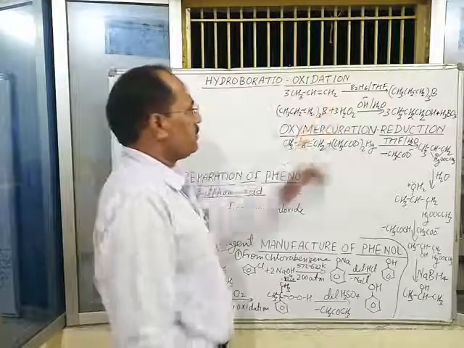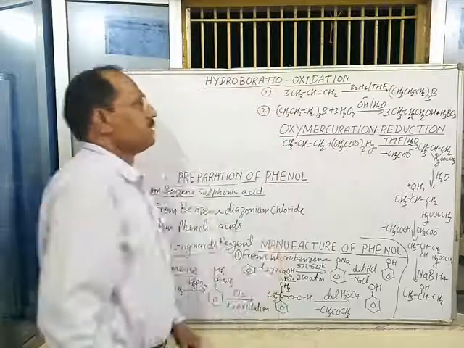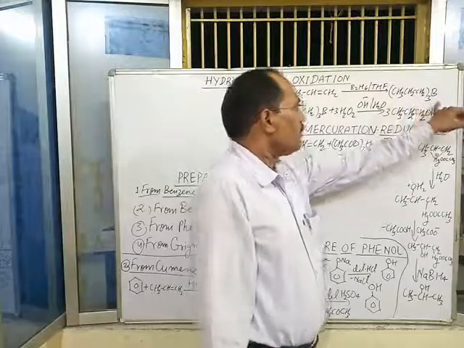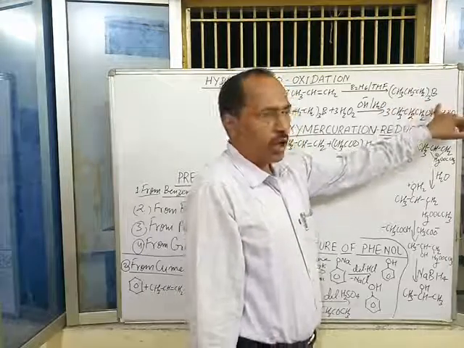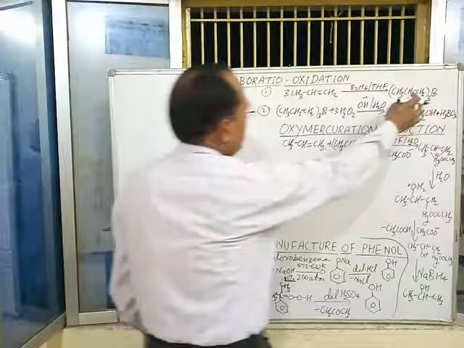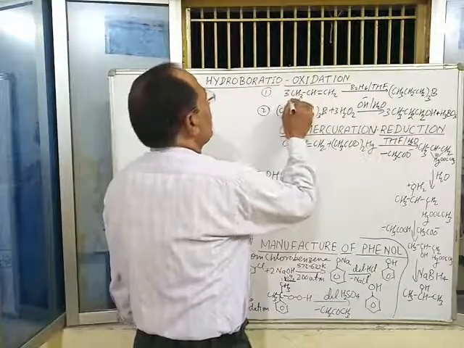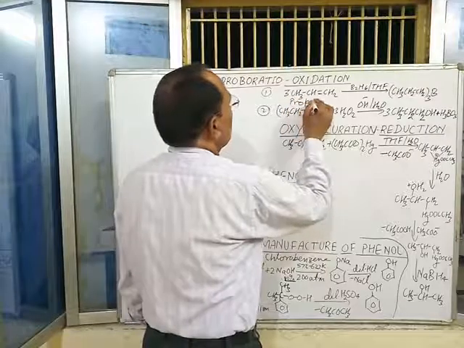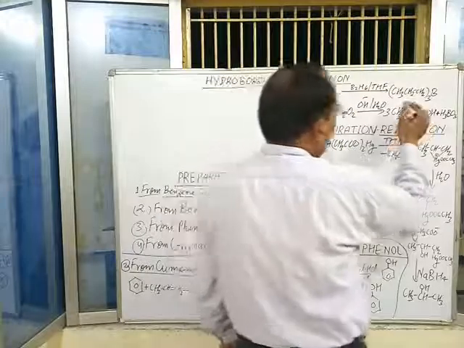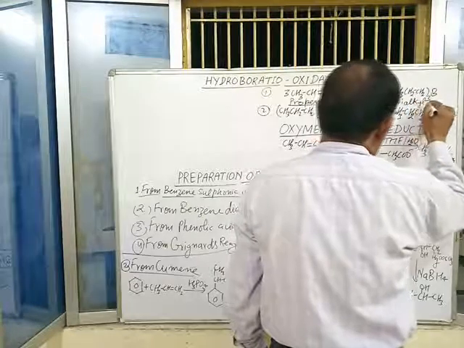The hydroboration oxidation process includes two steps. In the first step, trialkyl borane is obtained from alkene. For example, the alkene is propene. Propene is converted into trialkyl borane.